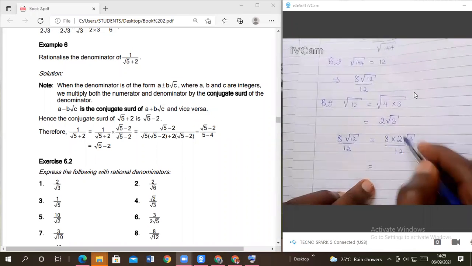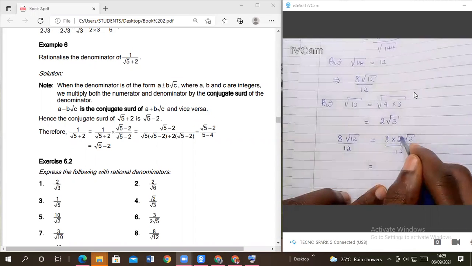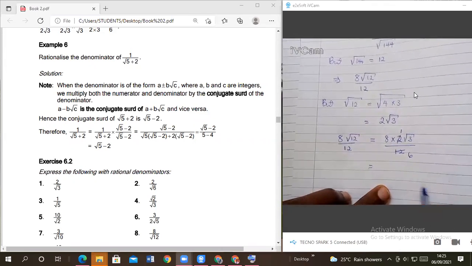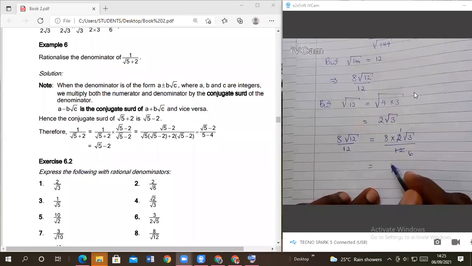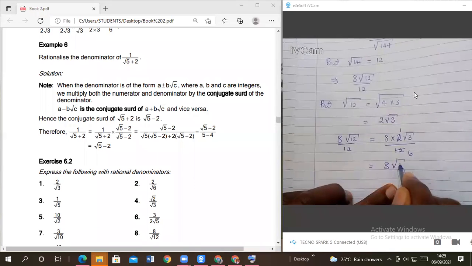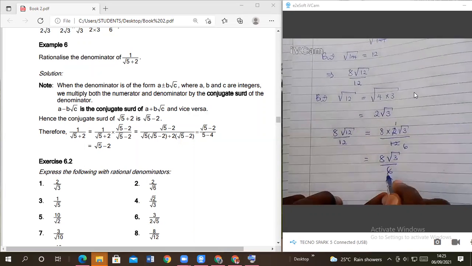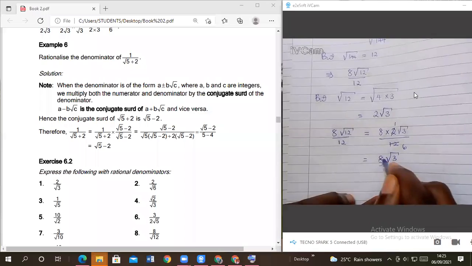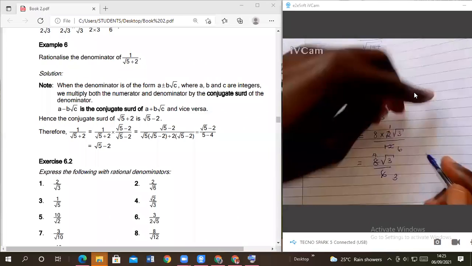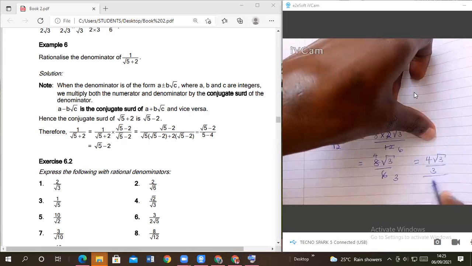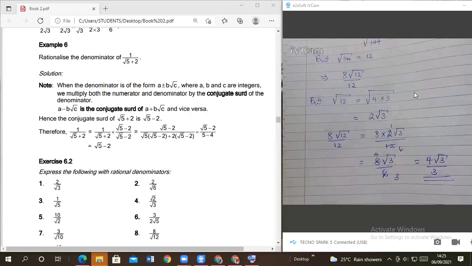So this one will give us, you can simplify that by 2, because we are multiplying by 2, 1, by 2, 6. Then we will have 8 root of 3 over 6. But that one can still be simplified. By 2, I get 3, by 2, I get 4. So which means our answer will be 4 root of 3 out of what? Members, have you seen that?